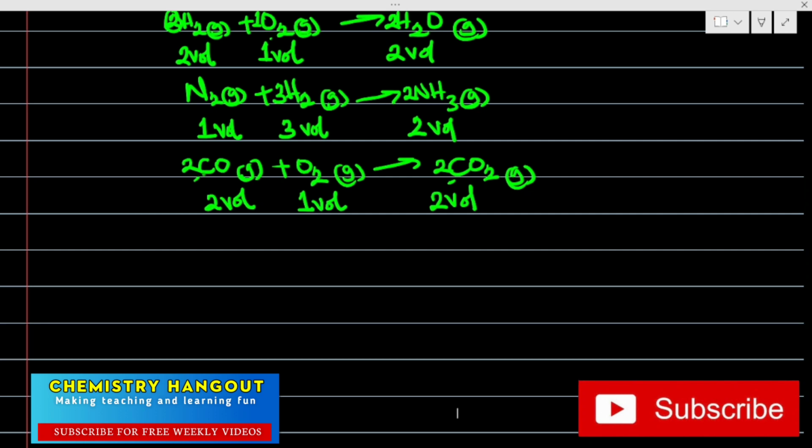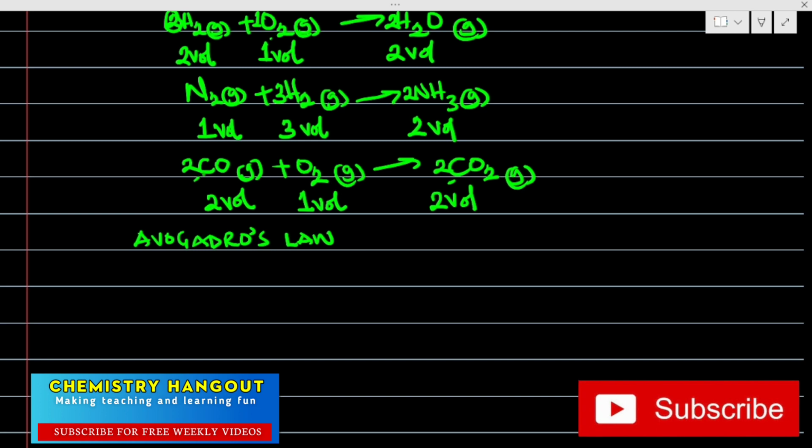So it was Avogadro that now explained what Gay-Lussac's law is saying, satisfactorily, to scientists' satisfaction. Avogadro explained the law Gay-Lussac put forward and showed us the relationship between this particular law and kinetic theory of gas. So what is Avogadro's law? What did Avogadro's law say?